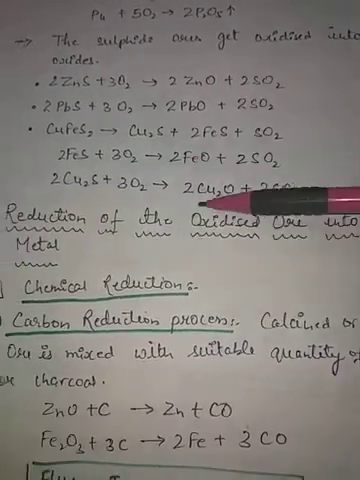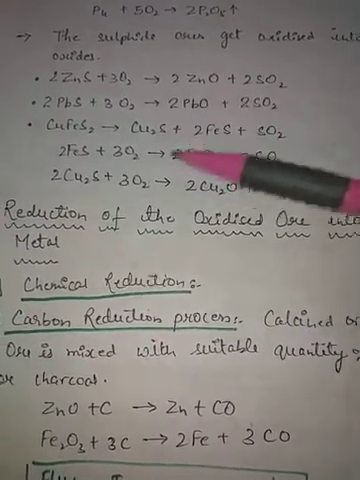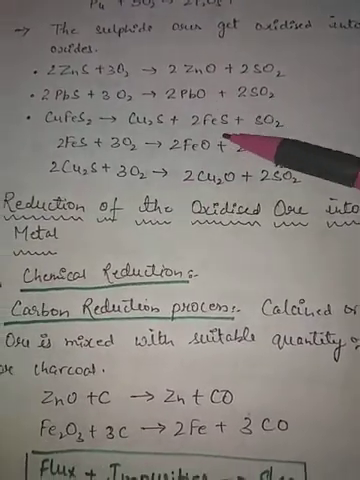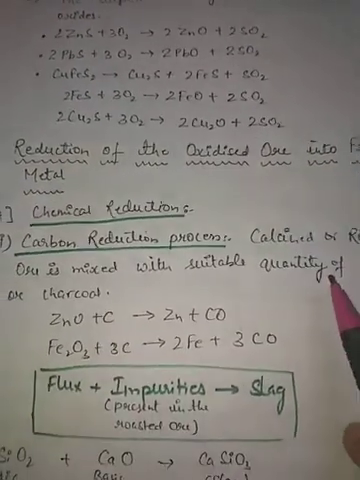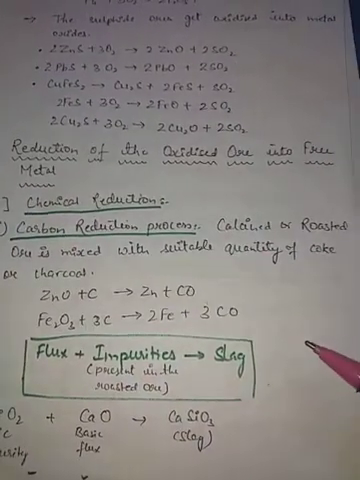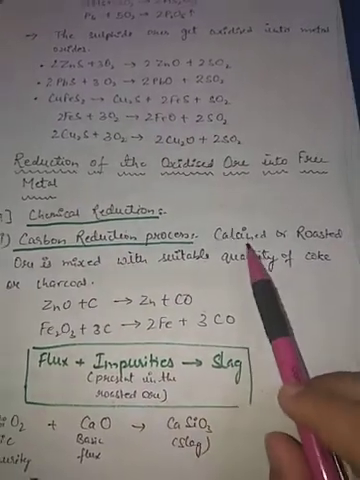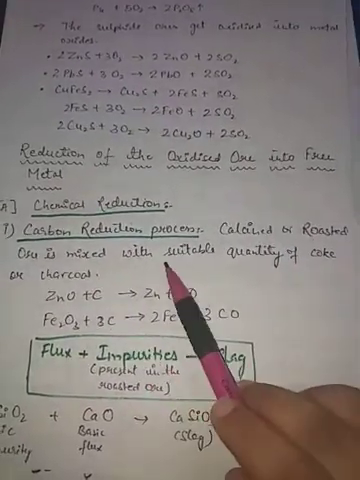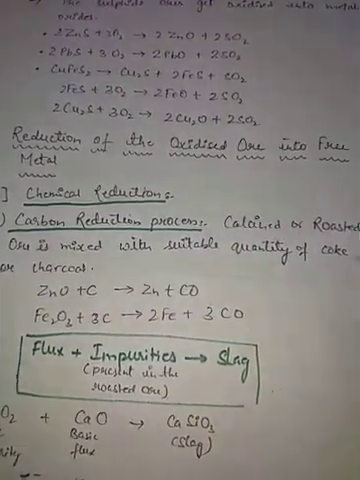And now we will see the process of reduction. Since we have obtained oxides by the process of calcination and roasting, now we will see how these oxides can be reduced into metal. So first one is the chemical reduction. First we will study about the chemical reduction. Carbon reduction process. Calcined or roasted ores are mixed with a suitable quantity of coke or charcoal. This we have studied in class 10th also.